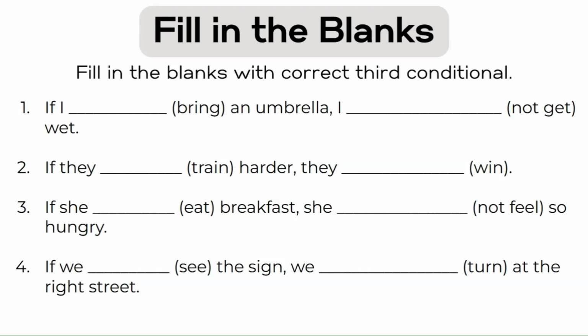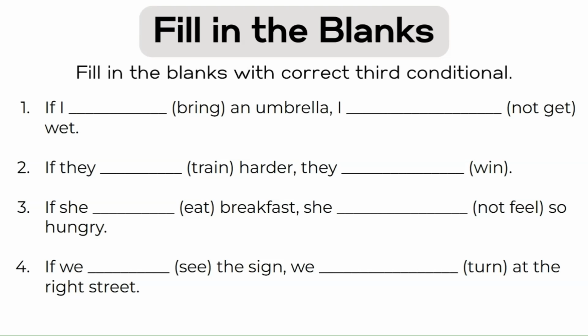Okay, now let's go ahead and fill in the blanks with the correct third conditional. So your if clause is first, which means you're going to follow that with the past participle or your had plus verb 3. And then after that, in the second blank, you are going to use your modal perfect. And to keep it simple, let's just use the modal would. Go ahead and pause the video when you're ready to check the answers. Hit play. Okay, these were a little bit hard, so how did we do?